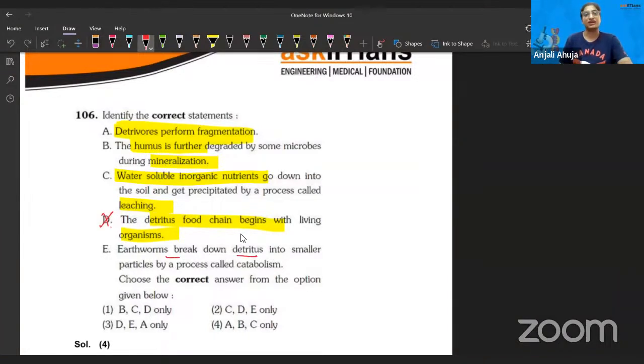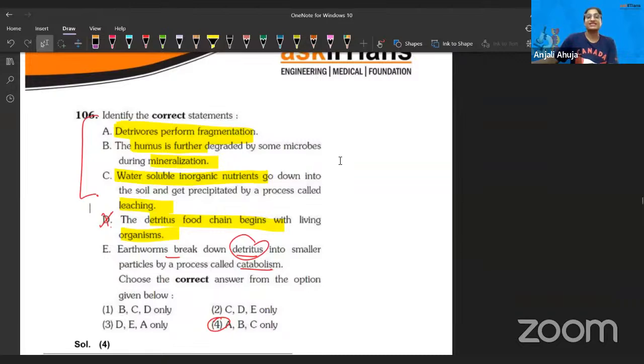Earthworms break down detritus. No, they don't only take in detritus. Whatever organic material, even soil particles, they take in the intestine and it is broken down into smaller particles. The catabolic process can be the same, but no, this is not the correct statement. It breaks down the detritus into smaller particles. No, it simplifies the soil. It is not only about the detritus. So that makes ABC only the correct statements.